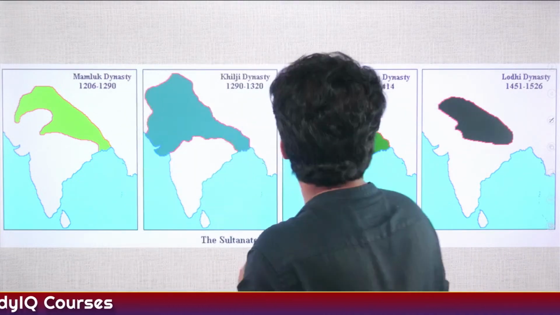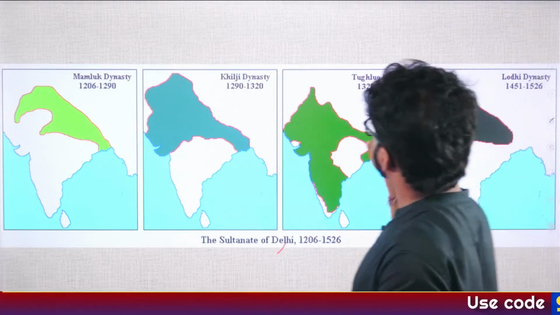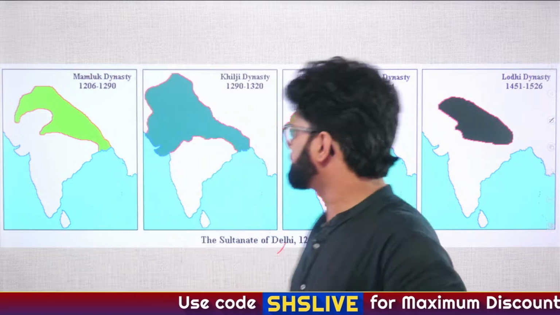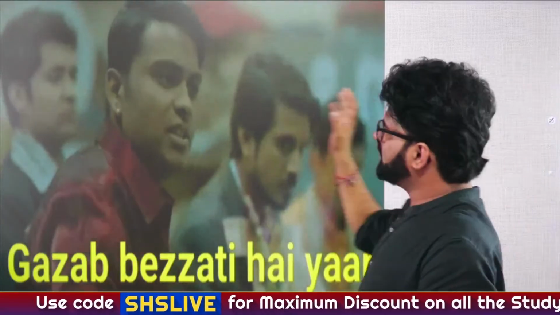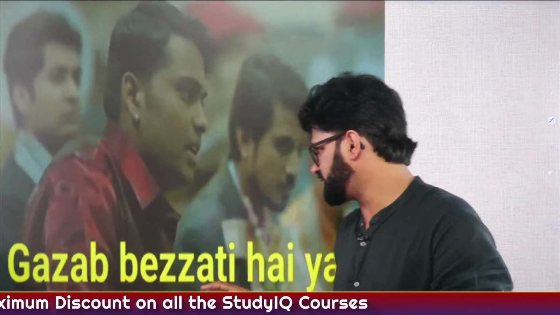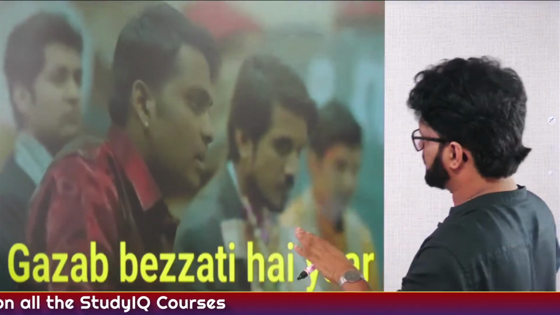Have we skipped someone? Sundaram is saying Sayyid dynasty, because again their contribution is so less that sometimes in maps, scholars skip the Sayyid dynasty. So Sayyid dynasty must be feeling like people are demeaning them, but that is not the purpose. It's just a joke. It's panchayat, gajab beizati hai yaar.